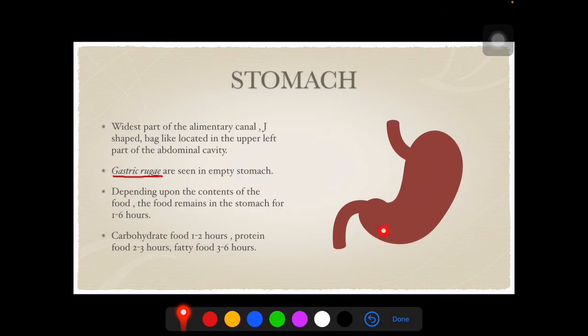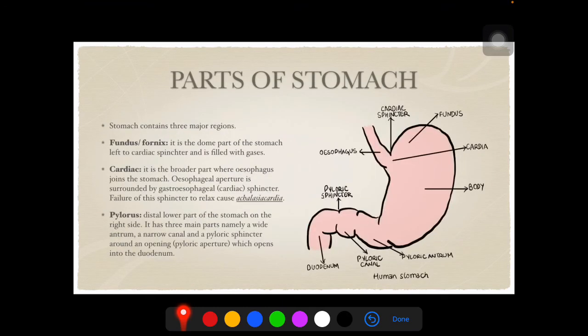Depending upon the content of the food, it remains in our stomach for about 1 to 6 hours. Carbohydrate food remains in the stomach for about 1 to 2 hours, whereas protein food remains in the stomach for 2 to 3 hours. Fatty food remains in the stomach for 3 to 6 hours.